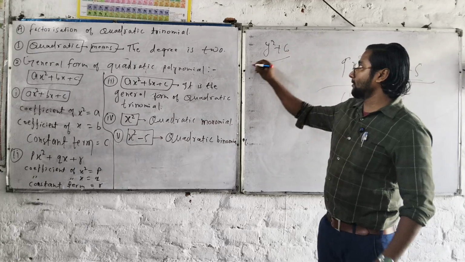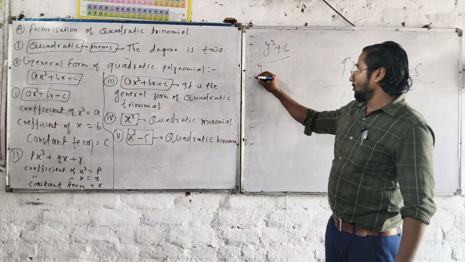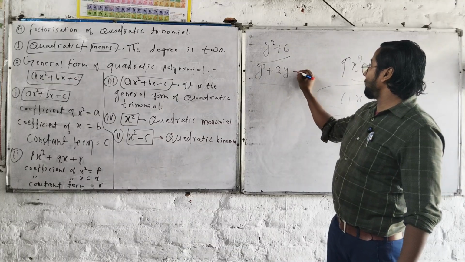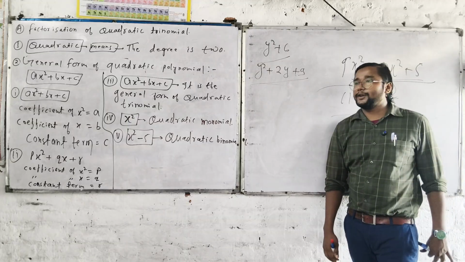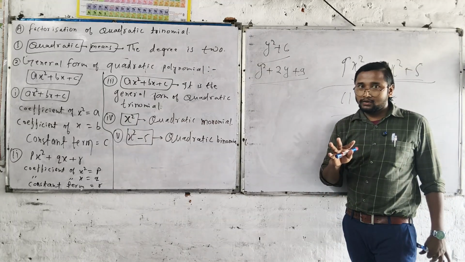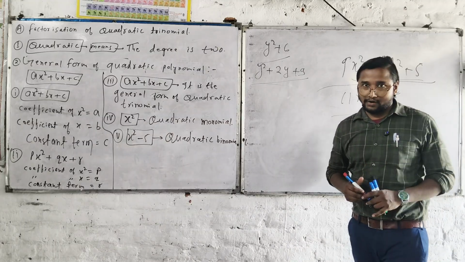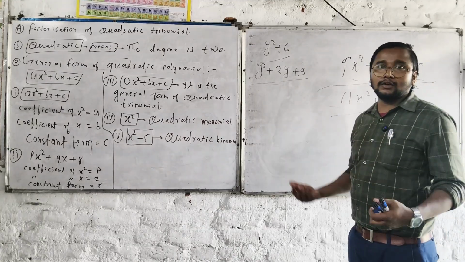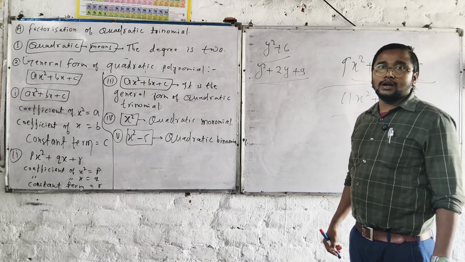This time, y squared plus 6 is a quadratic binomial. y squared plus 2y plus 9 is a quadratic trinomial. Hope you understood that. Any problem? Yeah? If a fourth term will be there, what do we call when four terms are there?